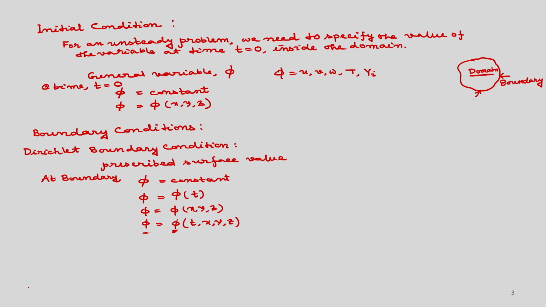Next, we will discuss the Neumann type boundary conditions. In Neumann type of boundary conditions, you need to specify the gradient. Okay. So, the gradient is prescribed at the surface or boundary. So, now we will discuss about Neumann boundary condition.